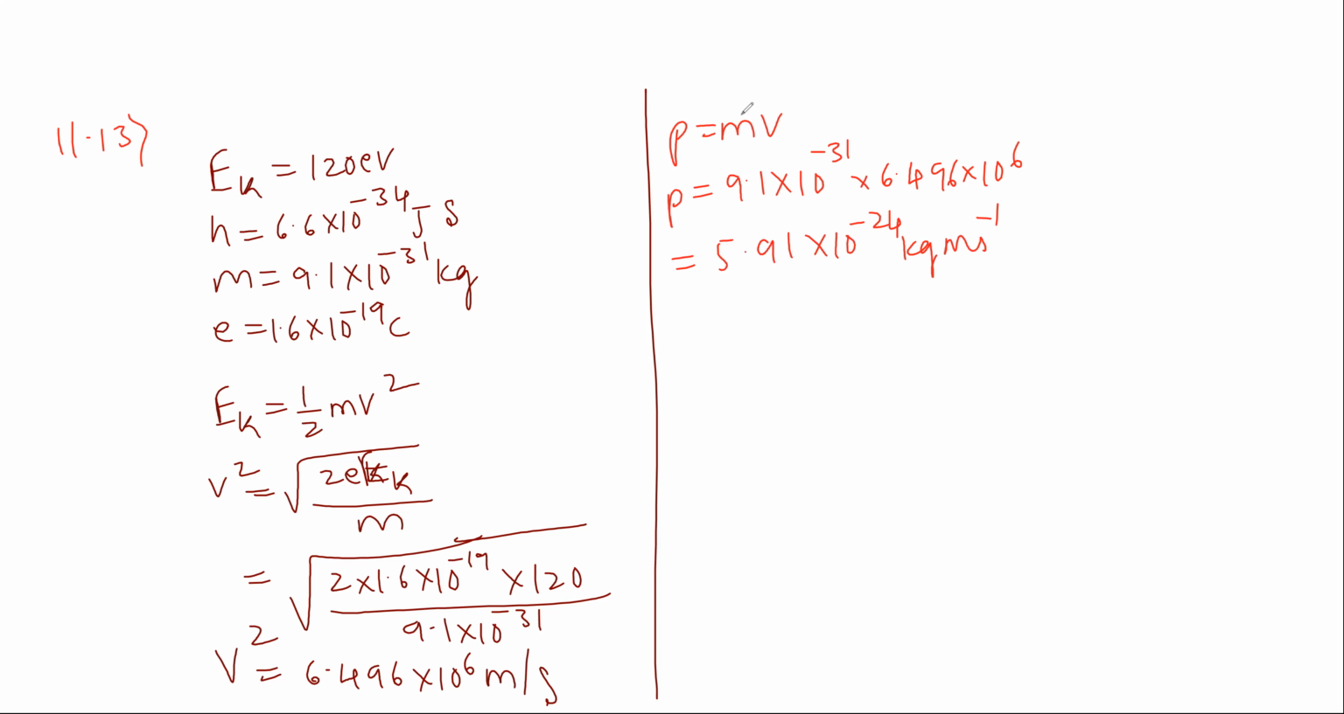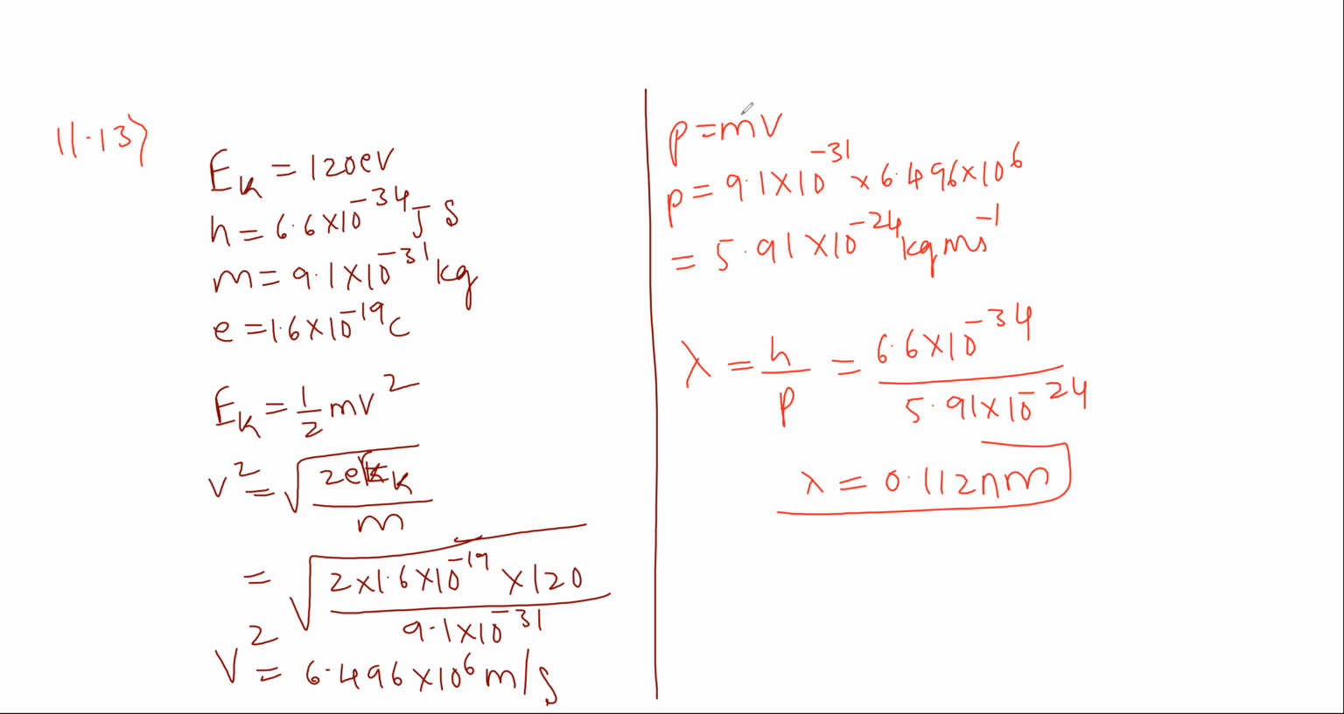So next, let us find the de Broglie wavelength. That is calculated by using the formula lambda is equal to h divided by p. H value is 6.6 into 10 to the power of minus 34 divided by p value 5.91 into 10 to the power of minus 24. Simplifying, we got 0.112 nanometer. We calculated the wavelength, we calculated the momentum, and we calculated the V value.